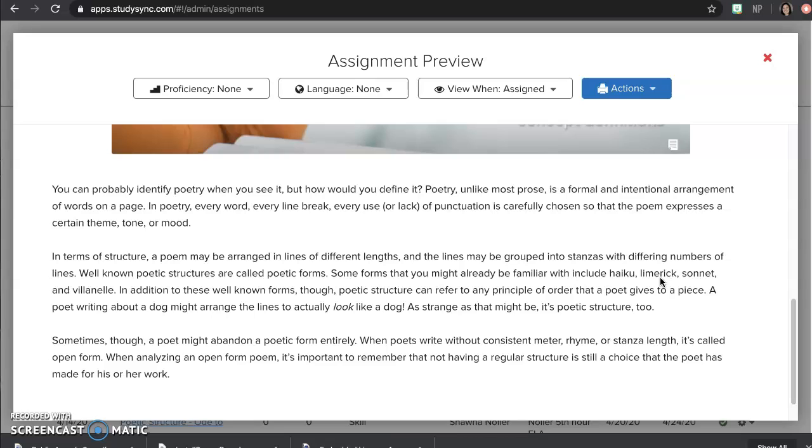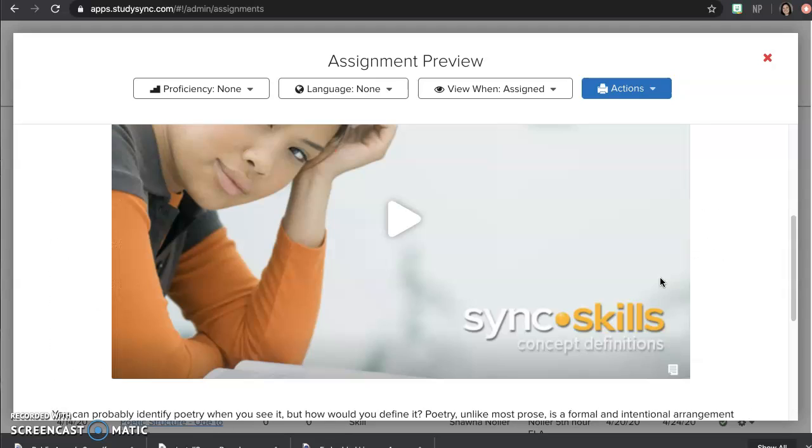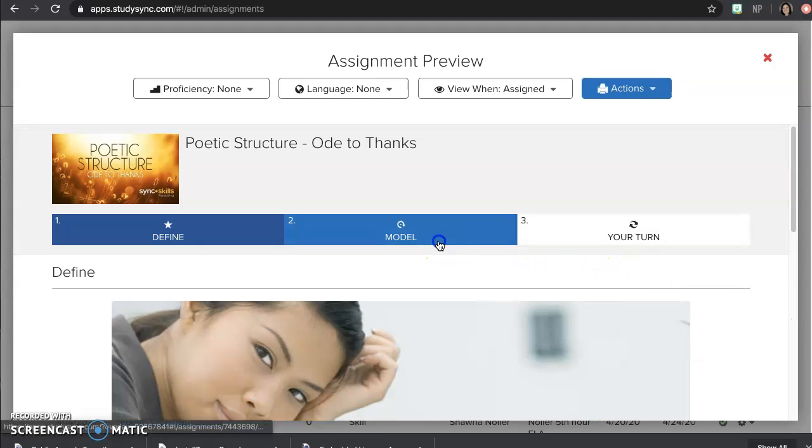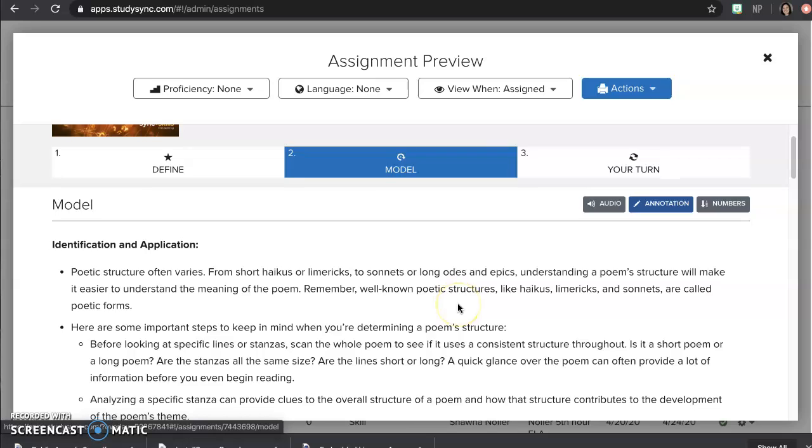Sometimes, though, a poet might abandon the poetic form entirely. When poets write without consistent meter, rhyme, or stanza length, it's called open form. When analyzing an open form poem, it's important to remember that not having a regular structure is still a choice that the poet has made for his or her work. So there's your definition. The model section you can read.